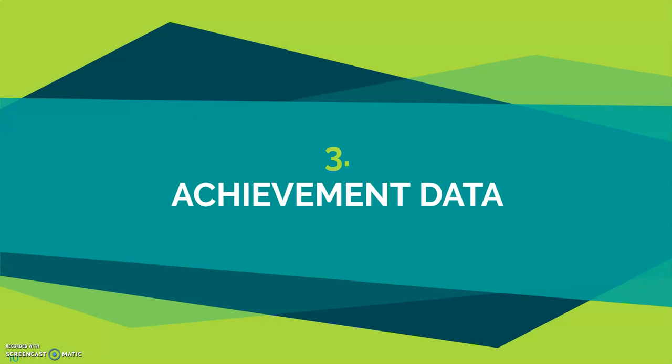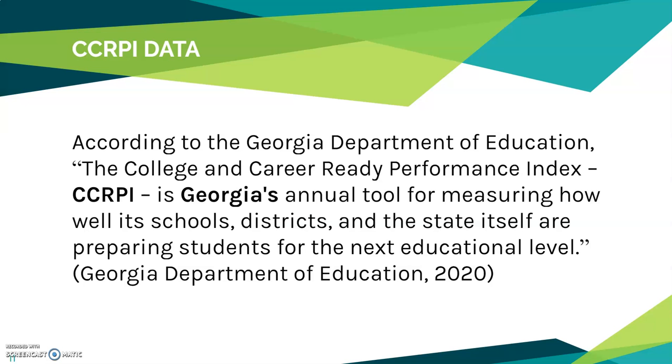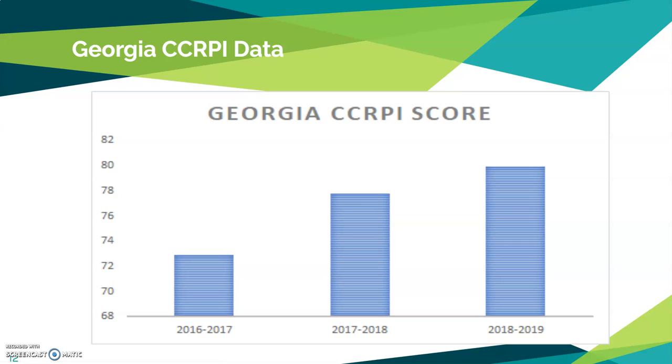Okay, now that we've looked at our demographics, let's take a look at the achievement data. The first thing that we'll look at is the CCRPI data. And according to the Georgia Department of Education, the College and Career Ready Performance Index, CCRPI, is Georgia's annual tool for measuring how well its schools, districts, and the state itself are preparing students for the next education level.